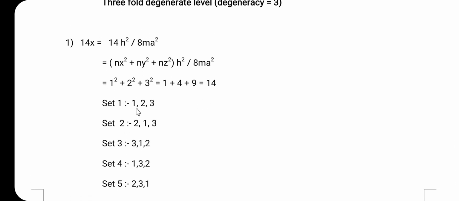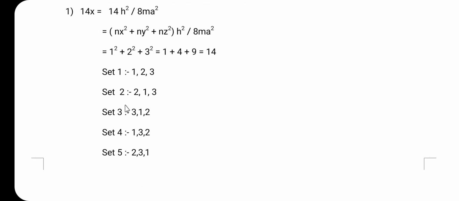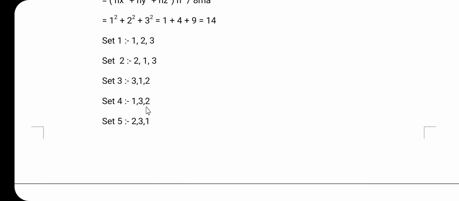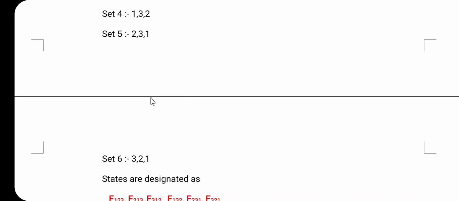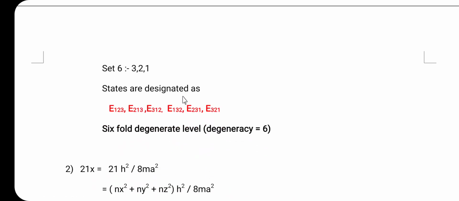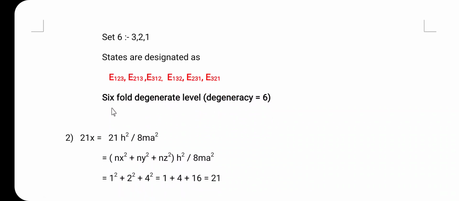Set 1 is 1 2 3, set 2 is 2 1 3, third set is 3 1 2, fourth one is 1 3 2, set 5 is 2 3 1, and set 6 is 3 2 1. So, here the energy states are designated as E123, E213, E312, E132, E231 and E321. So, here it is a six-fold degenerate level, and the degeneracy is 6. So, this is about the 14x.